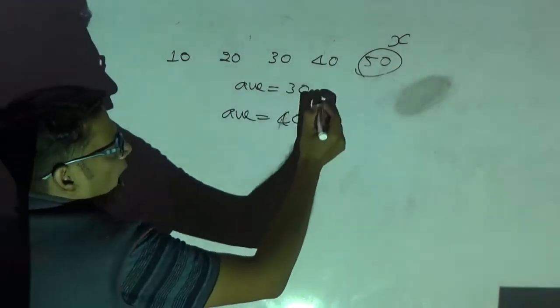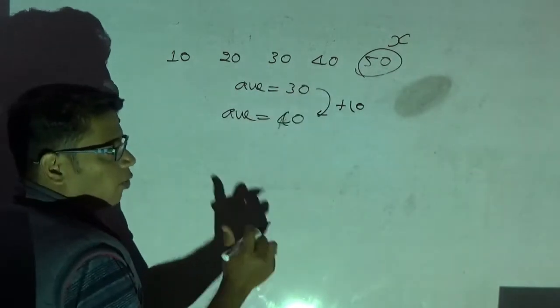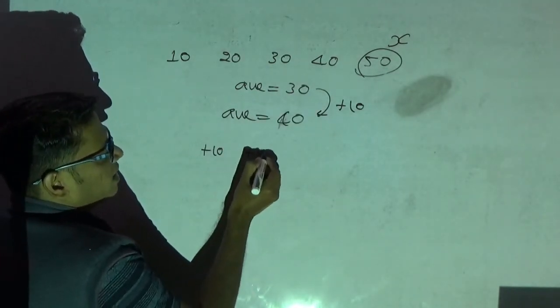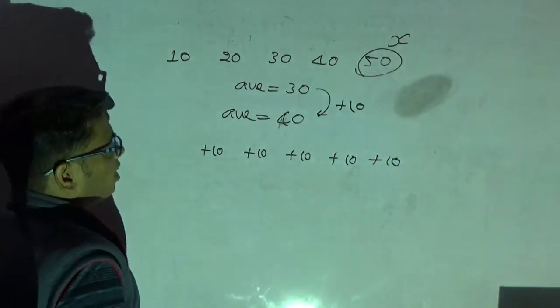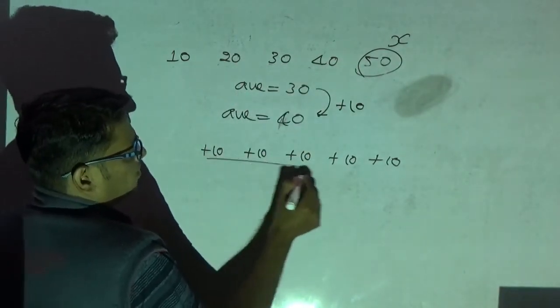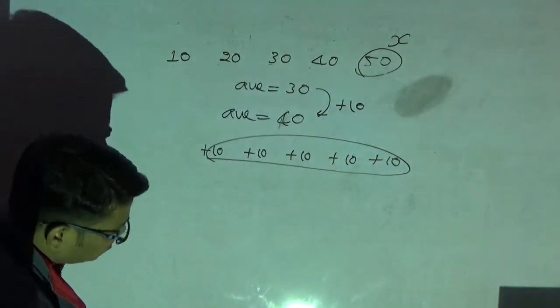See here, the average has increased by 10. What do you mean by that? That means each number is increased by 10. Only then does the average get increased by 10. How many numbers are there? 10, 20, 30, 40, 50. Okay, so there are 5 numbers. Each number is increased by 10, then the average also increases by 10.